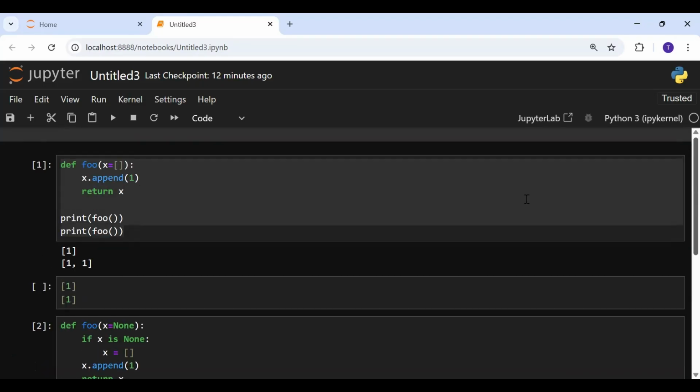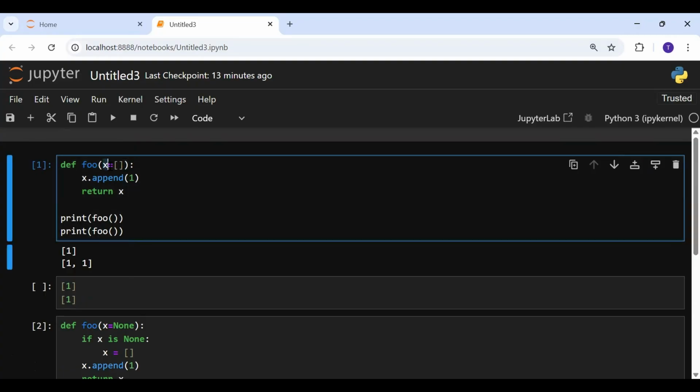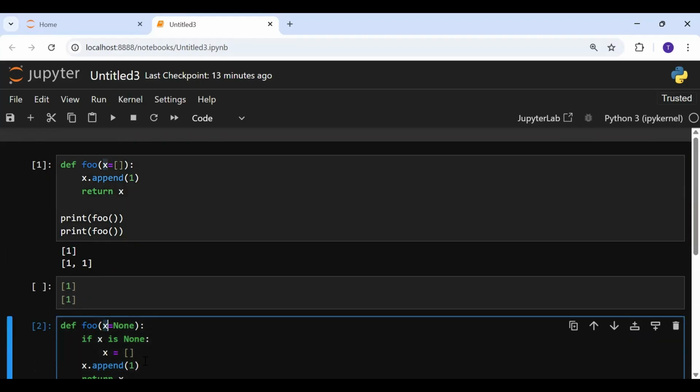So what did we learn today? Avoid using mutable default arguments in the function definition. Instead, use None and assign the value to X inside of the function.